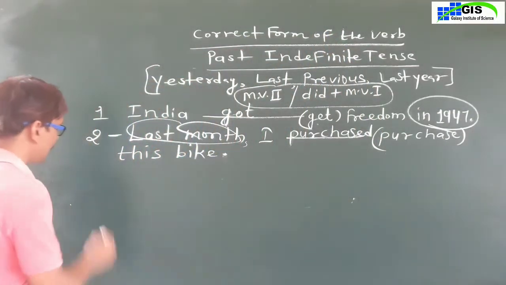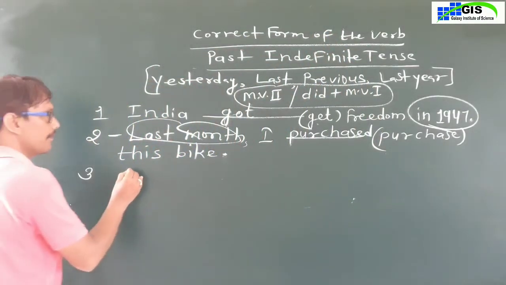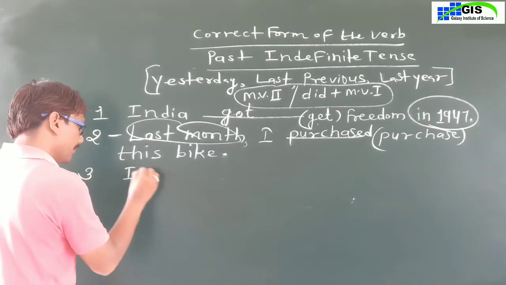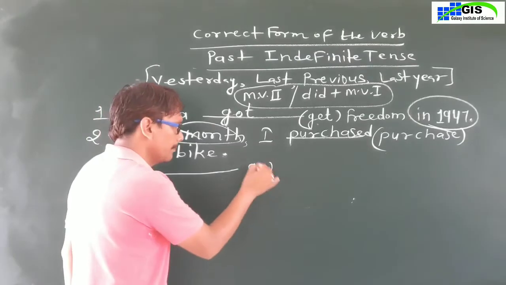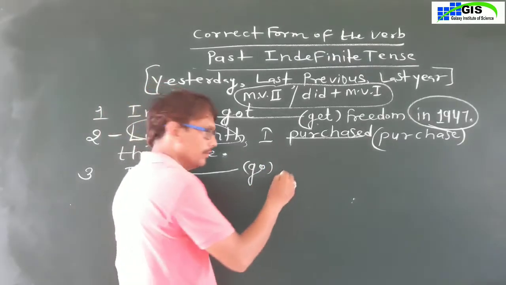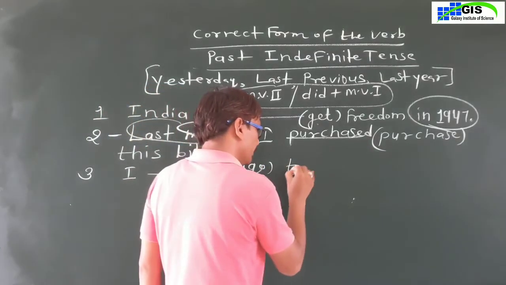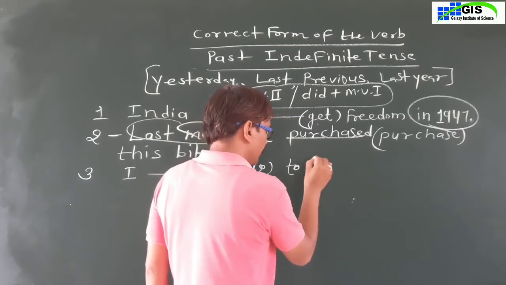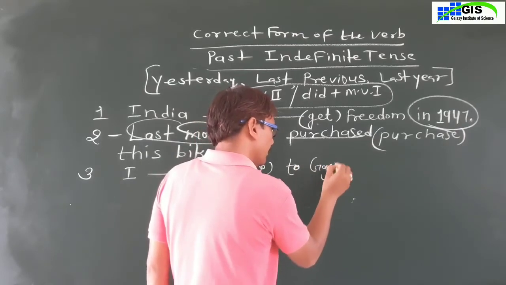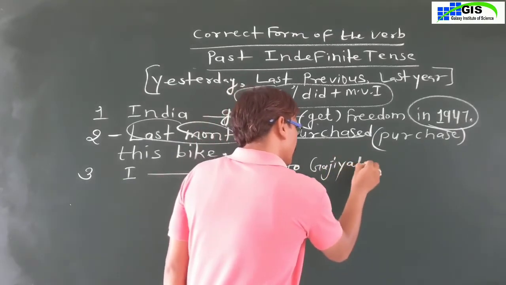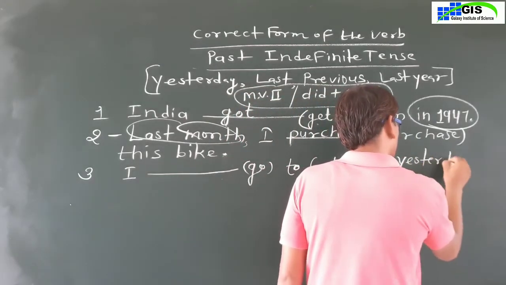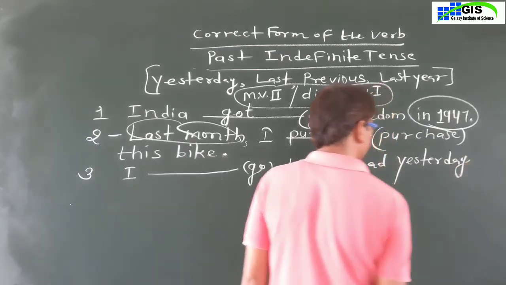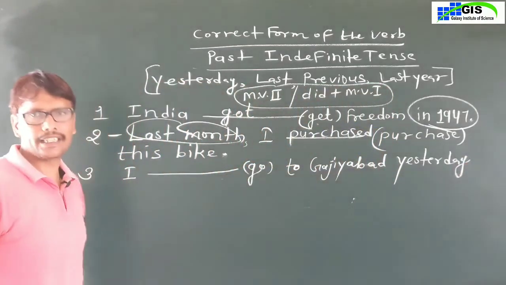Okay? The next sentence is: I go to Ghaziabad yesterday. This is the sentence.